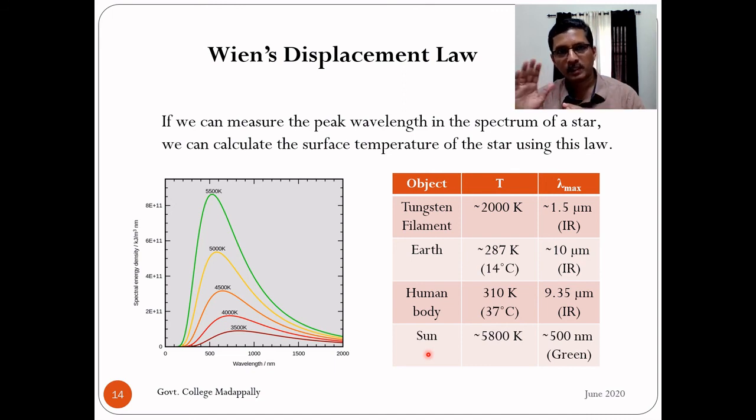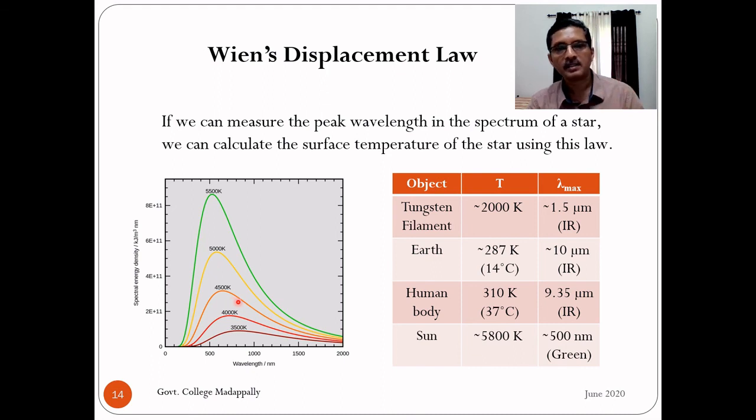The curve that we obtain when we plot this type of a curve, the curve we obtain in the case of sunlight will be approximately like a black body. What about the peak? The peak wavelength, or the peak region, is the visible region. So in the sunlight, the maximum intensity region is the visible region.